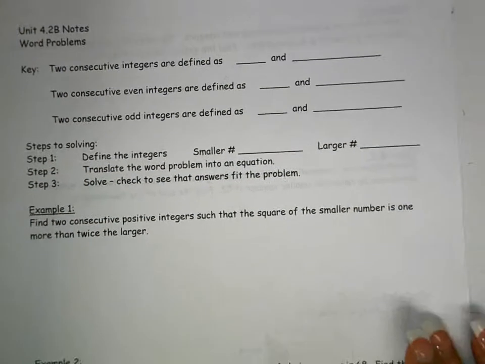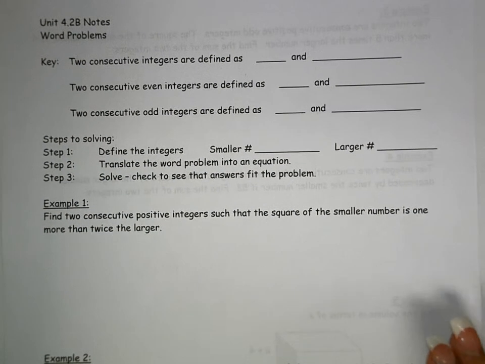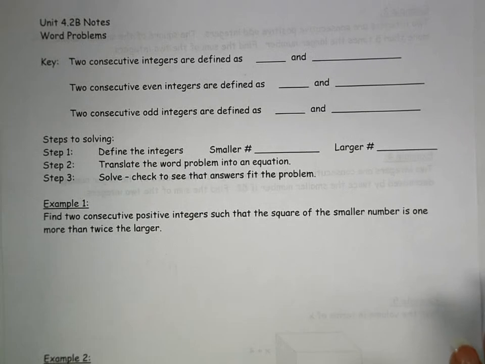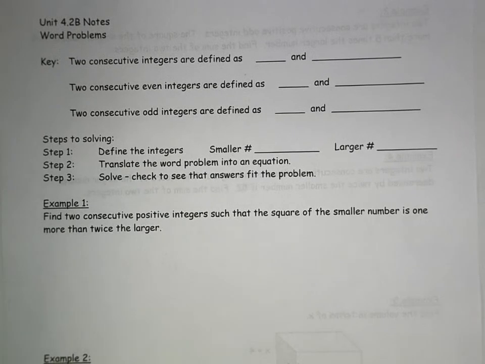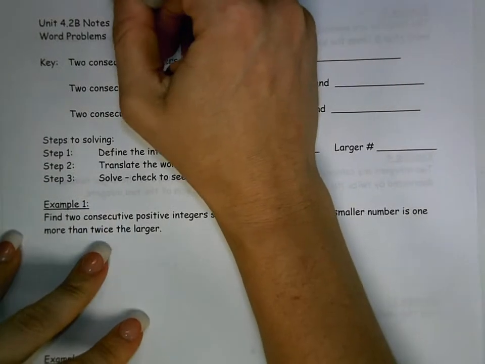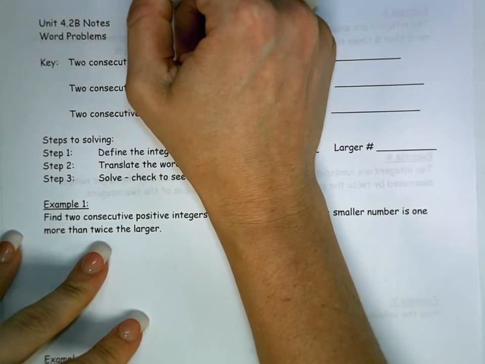Okay, so today we are going to work on some word problems, okay? These are word problems that you have seen before. We did these in Algebra 1. First thing I want to make sure you all know is the word and the term consecutive, okay? So you do need, well, actually two terms. First one I want to go over is integers.